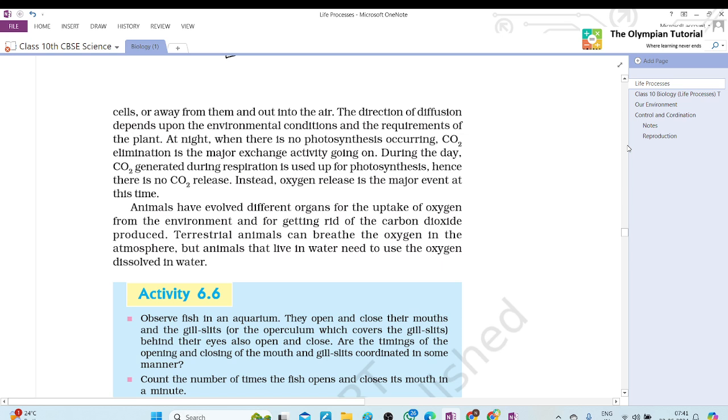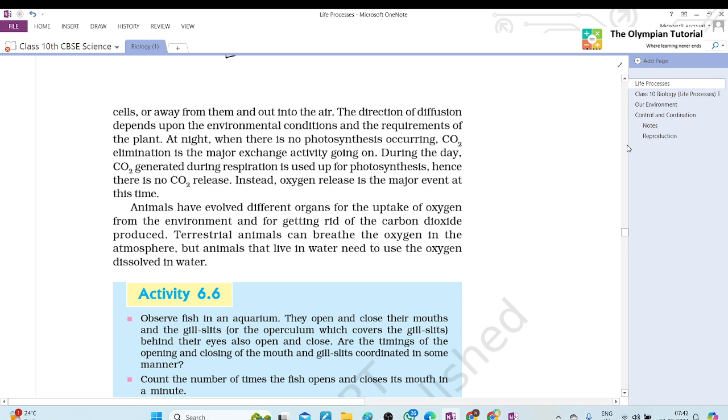Tanya, can you explain to me what is diffusion? Diffusion is the movement of a substance from a region of higher concentration to a region of lower concentration. So when we inhale, oxygen goes inside, because in our cell there is a lack of oxygen. Then again, there is a difference of oxygen concentration between the outside environment and the cell.